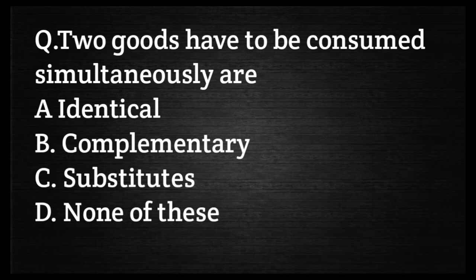Your next question is, two goods have to be consumed simultaneously, or your option A is identical, option B complementary, option C substitutes, and option D none of the above. Your right answer is option B, complementary. Two goods have to be consumed simultaneously when these goods are complementary.